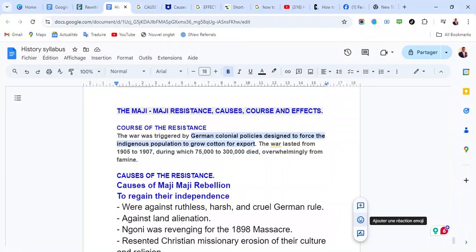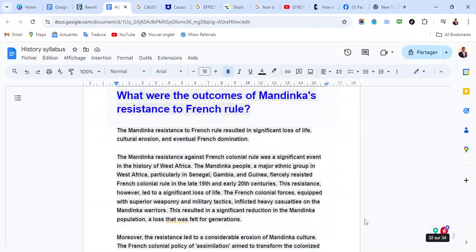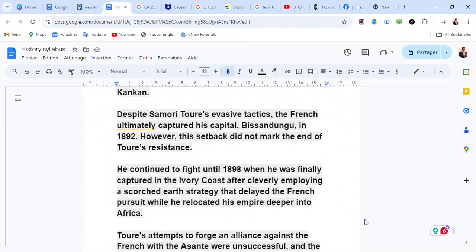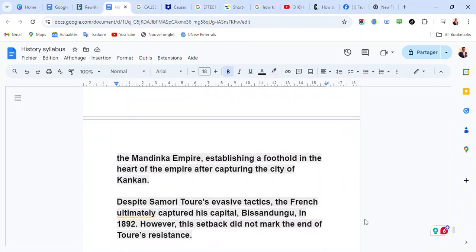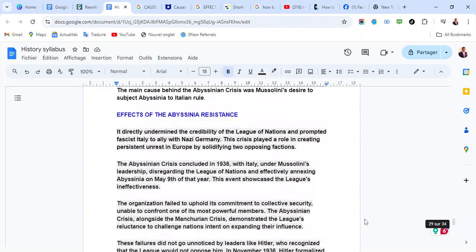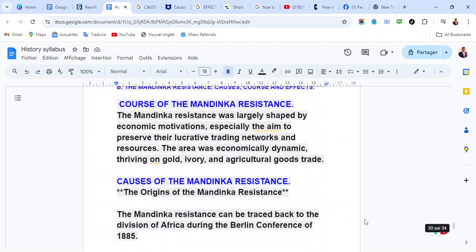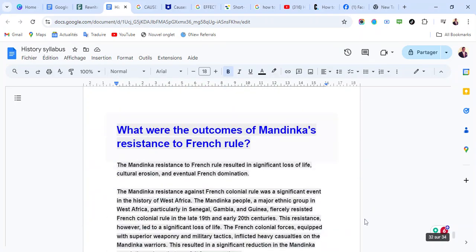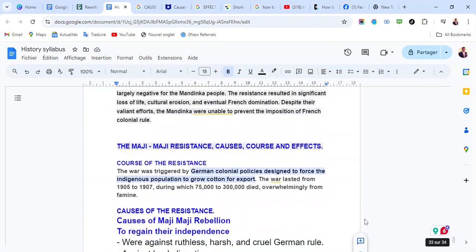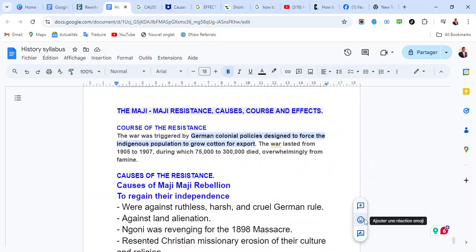Okay, so today we'll be looking at the Maji resistance. We will look at the causes and the effects. We saw the Ngoni resistance yesterday, and before that we had the Abyssinia resistance. So today we'll be looking at the Maji resistance, and I hope that it's going to be a great lesson for us.